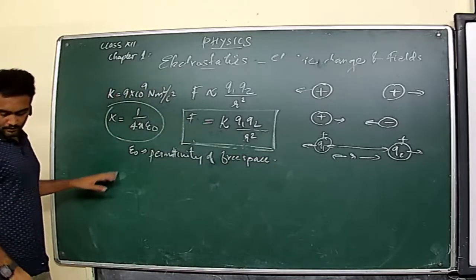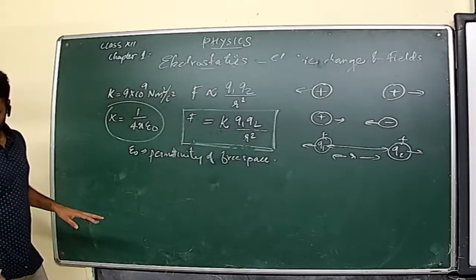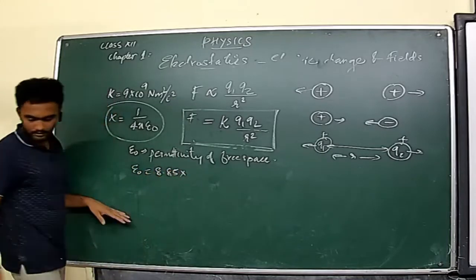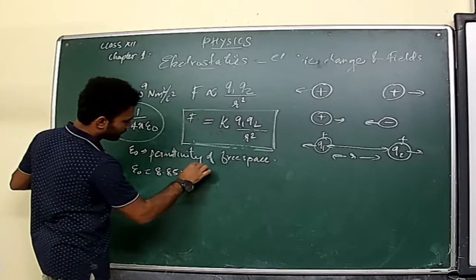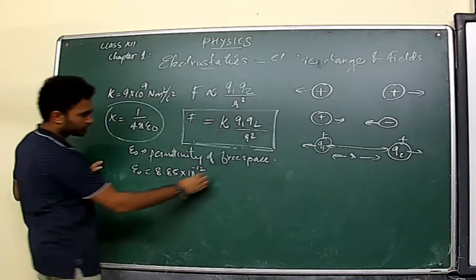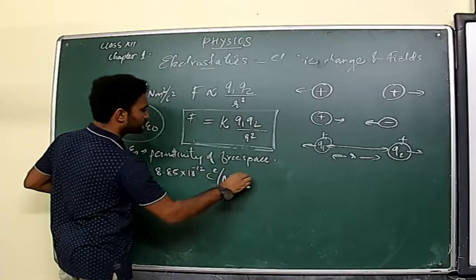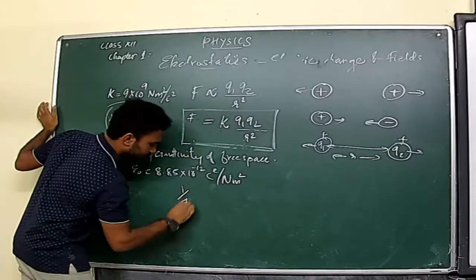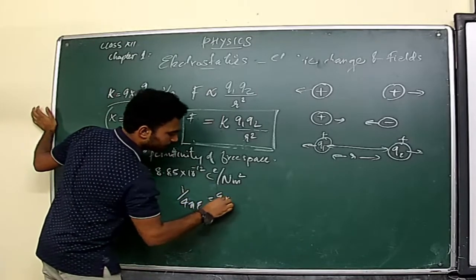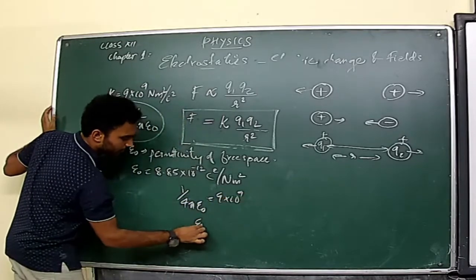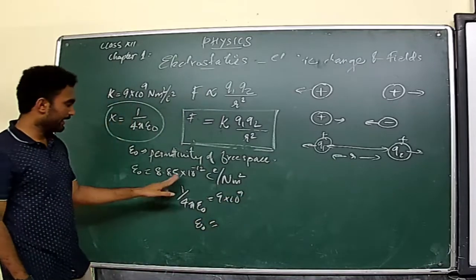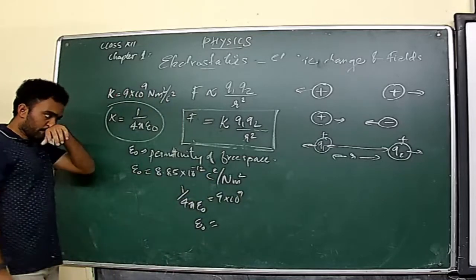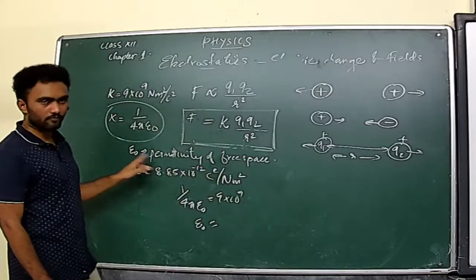Clear? And its value, epsilon 0, equals 8.85 into 10 raised to minus 12 Coulomb square per Newton meter square. That you can find from 1 by 4 pi epsilon 0 equals 9 into 10 raised to 9. In that manner you can find the value of epsilon, which is almost equal to 8.85 into 10 raised to minus 12 Coulomb square per Newton meter square. So permittivity of free space, epsilon 0, we are representing in that manner.